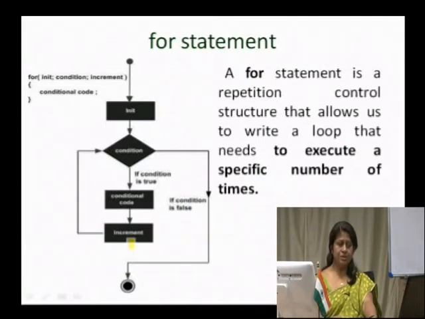So, the updation of the control variable happens over here, and after this updation is done, again we get back to check whether the condition is true or false. If the condition happens to be true, then the conditional code is going to be executed. So, this keeps repeating: once the initiation of the control variable has been done, the condition checking, the conditional code execution, and the updation of the control variable keep repeating until the condition becomes false. So, we see the flow diagram as follows.